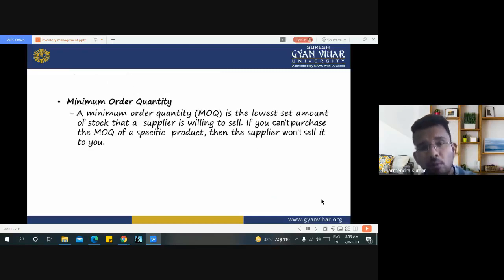This is the minimum order quantity we know in a manufacturing plant. We know it as MOQ, the minimum order quantity. It is the lowest set amount of stock that a supplier is willing to sell. If you can't purchase the minimum order quantity of a specific product, then the supplier would not sell it to you.